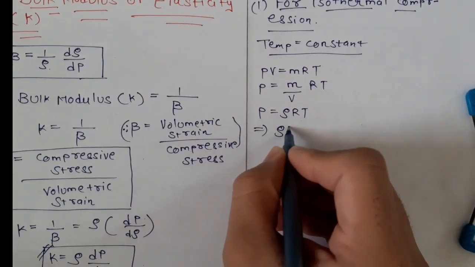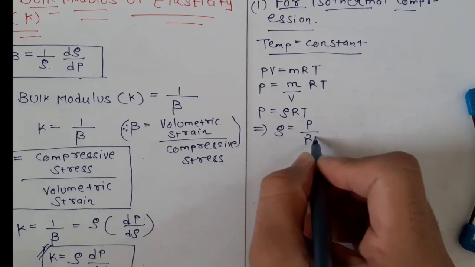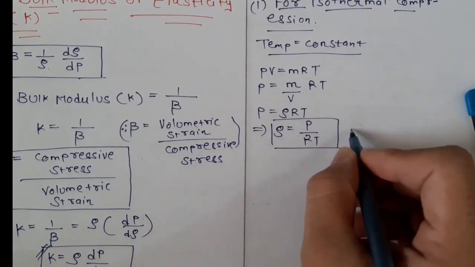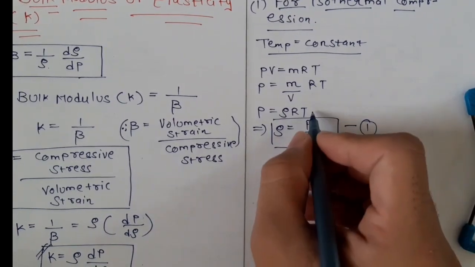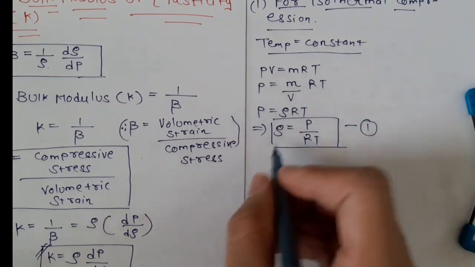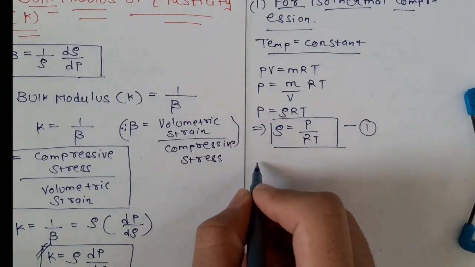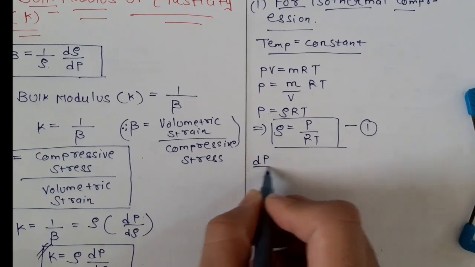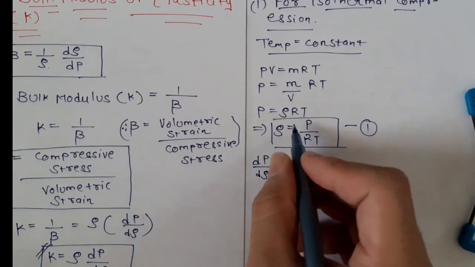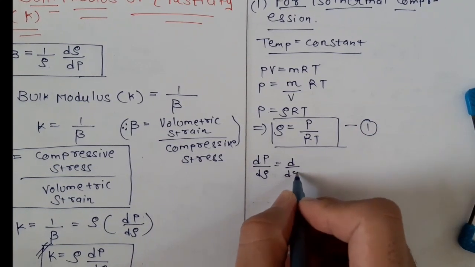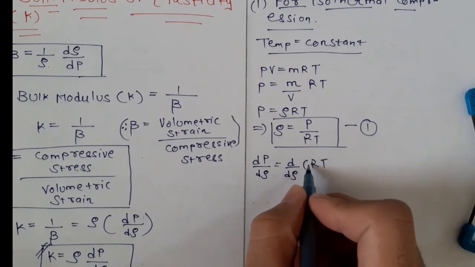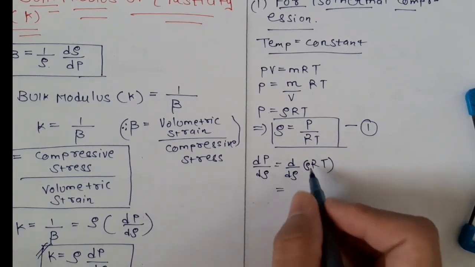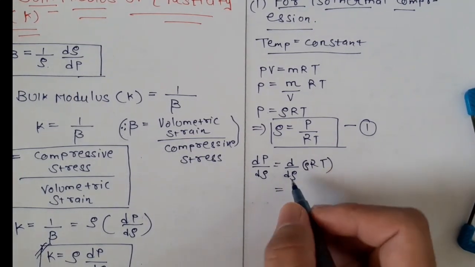From this equation, rho equals P upon RT. Now this is equation 1. So from this equation we will find the value of dP by d rho. Differentiate this equation, we get dP upon d rho, which is equal to d by d rho of (rho RT).